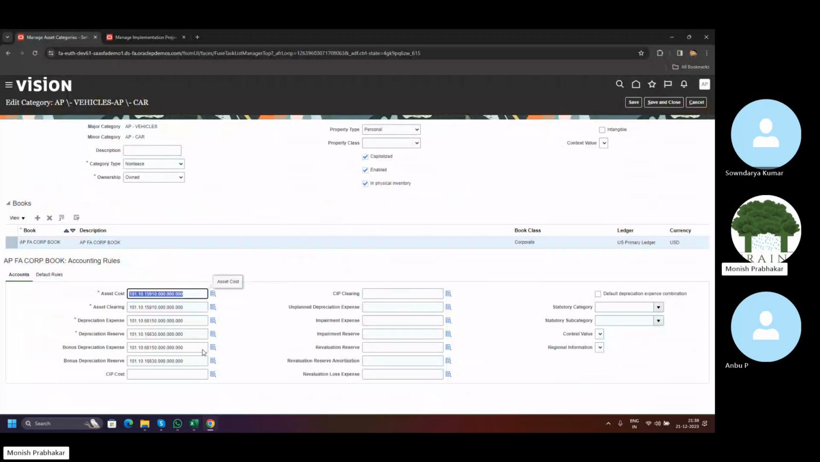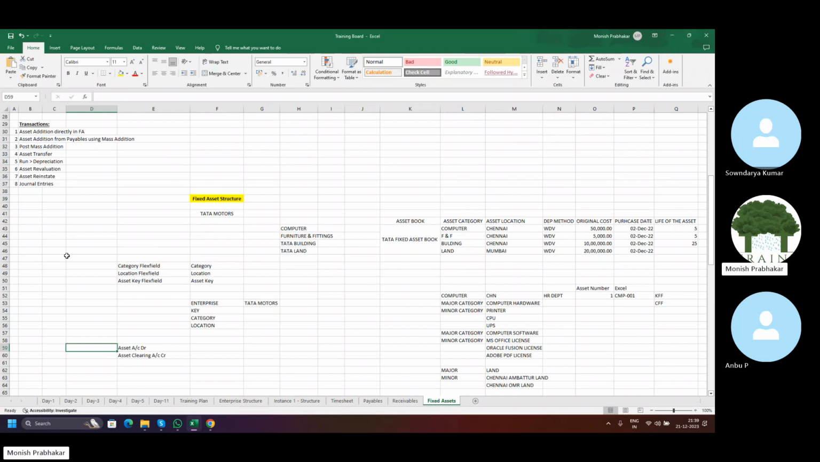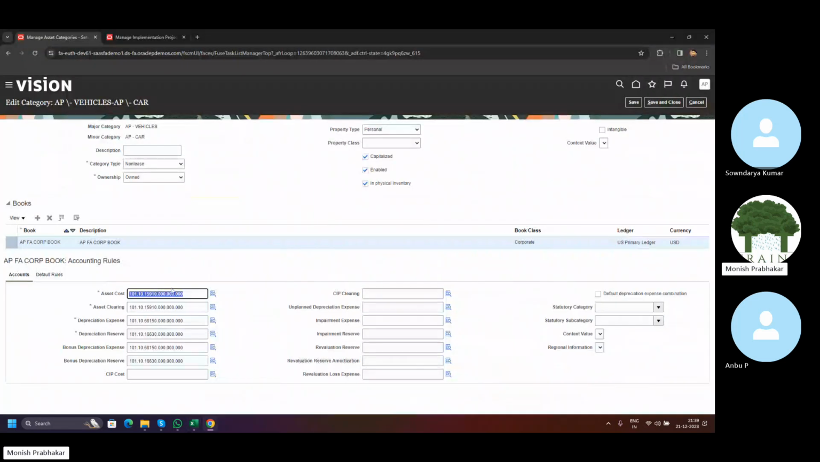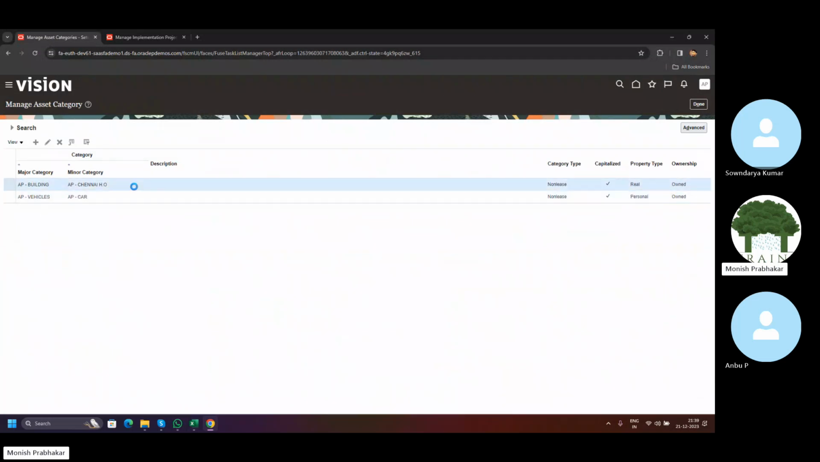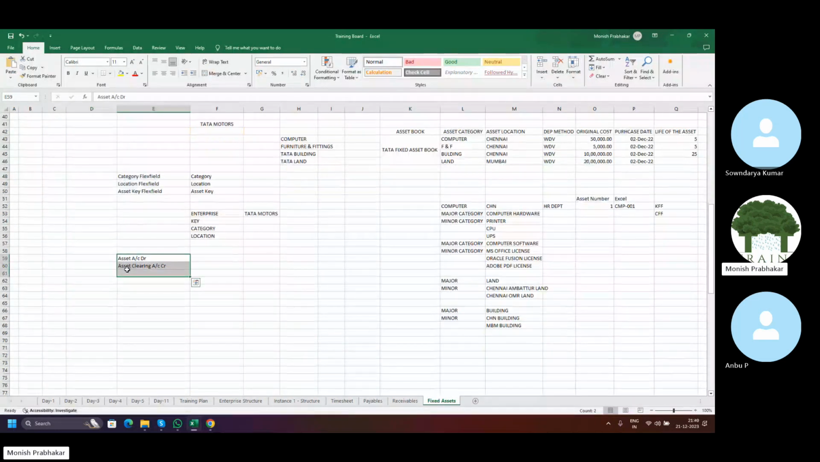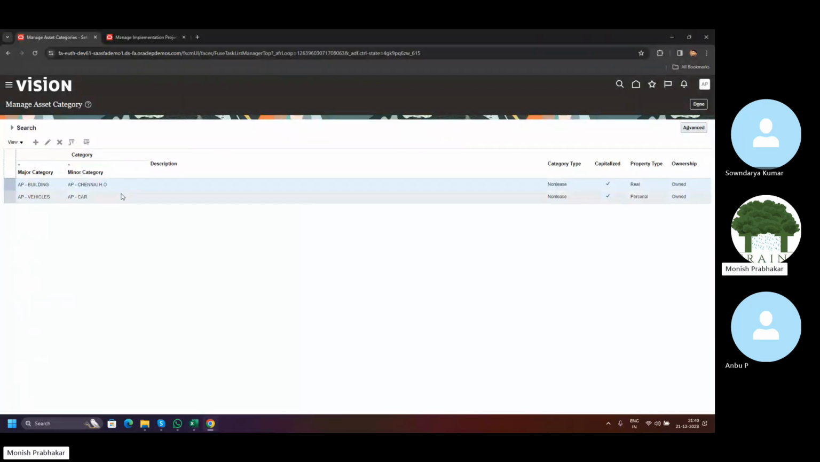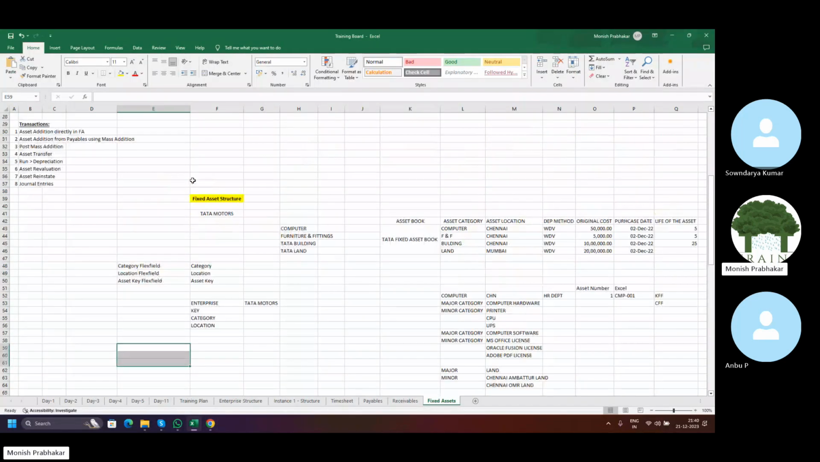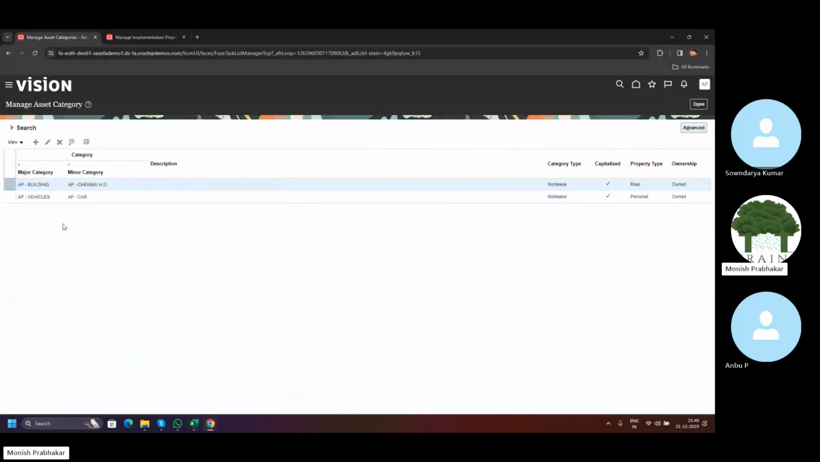For vehicles, if they have separate accounts, then we will need to have those values in our chart of accounts and then choose specifically. If they have separate ones for building, then we will choose separate building accounts in these setups. Correct? Logically, yeah. So tomorrow we will create some chart of account values for the asset and asset clearing accounts. Then we will update this setup and proceed with creating the assets for these two categories.